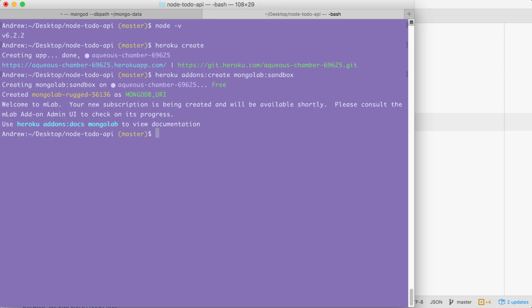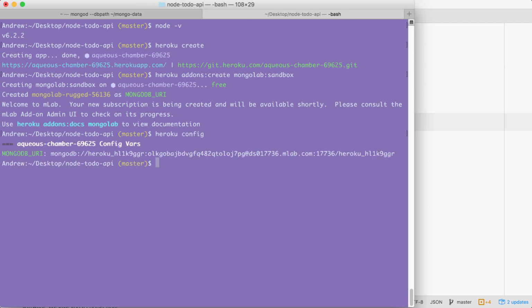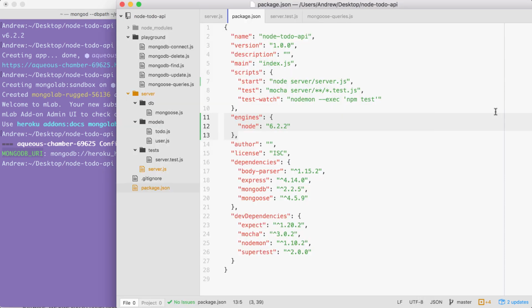Now, if you run the heroku config command, you can actually get a list of all the configuration variables for your Heroku application. Right now, we just have one. It's MONGODB_URI. This is the database URL that mLab gave us. This is the one we need to connect to. It's the only one available for our app. Now, this MONGODB_URI variable is actually on process.env when the app runs on Heroku,